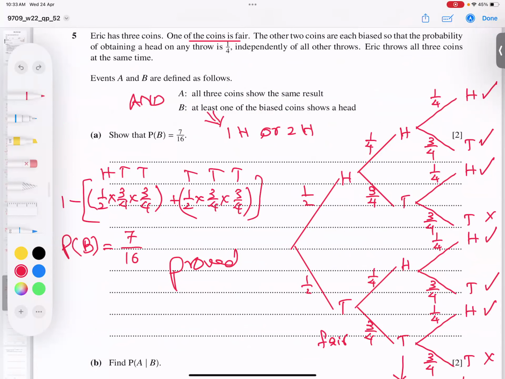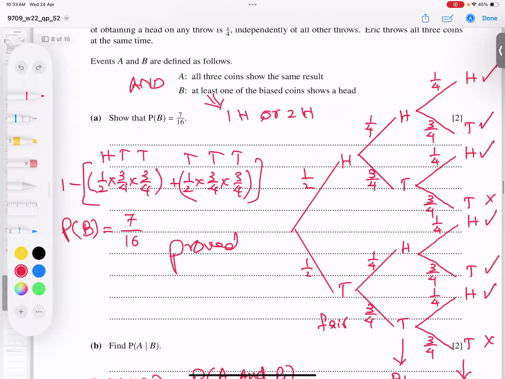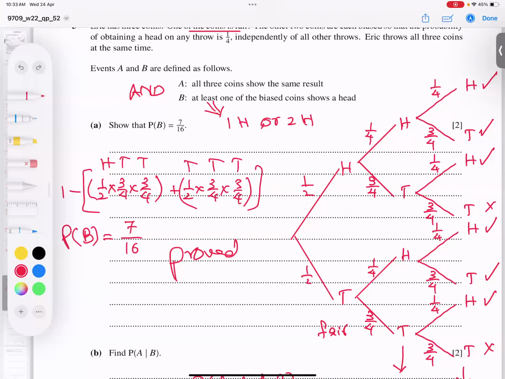Repeat: it means the ones I already put tick marks on. Let me erase the crosses. So, all three coins have the same result, and at least one head must come. These tick marks are my required options.